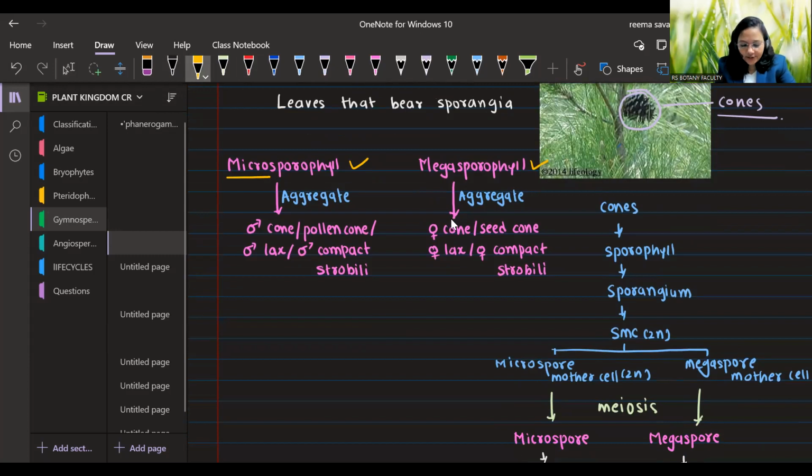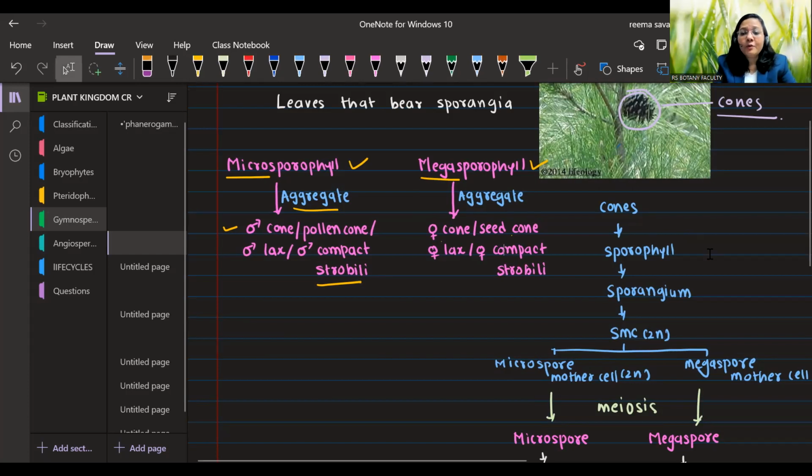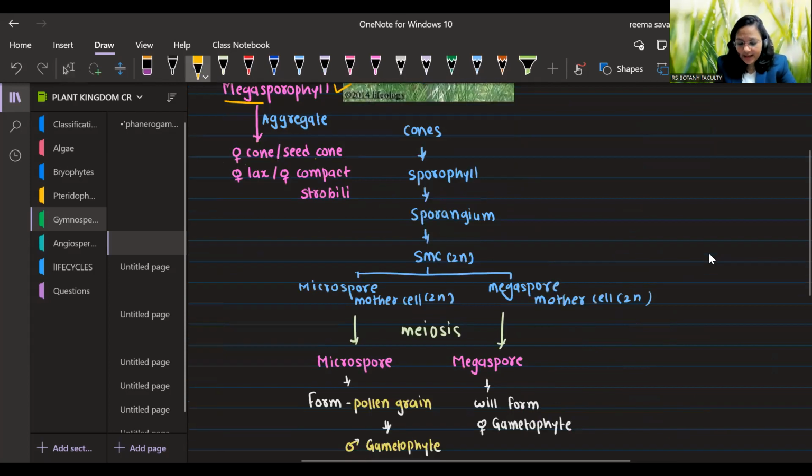So their aggregation is known as male cone, pollen cone, male flags or male compact strobili. So these cones or aggregations of sporophylls are known as strobili. And megasporophyll, this is the female sporophyll. So their aggregate is known as female cone, seed cone, female flags or female compact strobili. So we know they have cones, right? Cones are known as strobili.